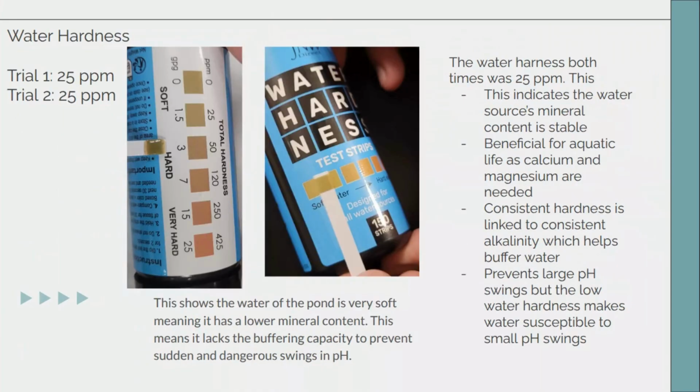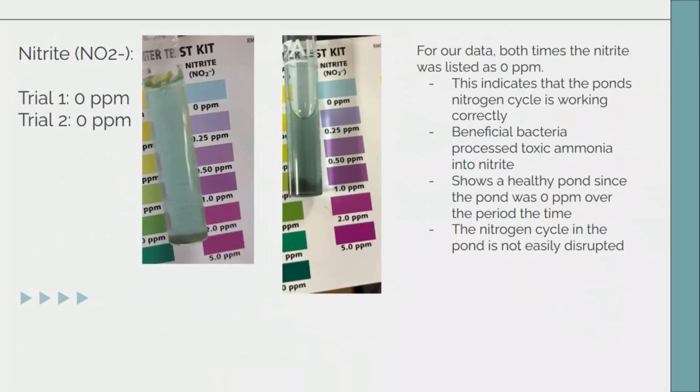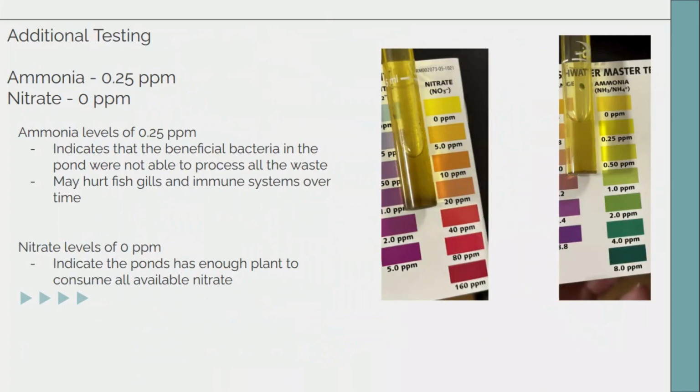Also, the water hardness was measured to be at 25 ppm. The water source's mineral content is stable, but due to the low level of water hardness, the water lacks a buffering capacity to prevent sudden and dangerous swings of pH, which can be harmful to the fish and organisms inside the pond. For both trials, the nitrate was listed at 0 ppm, indicating the pond's nitrogen cycle is working correctly, processing toxic ammonia into nitrite.